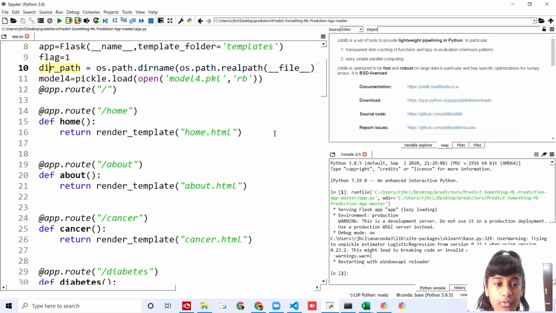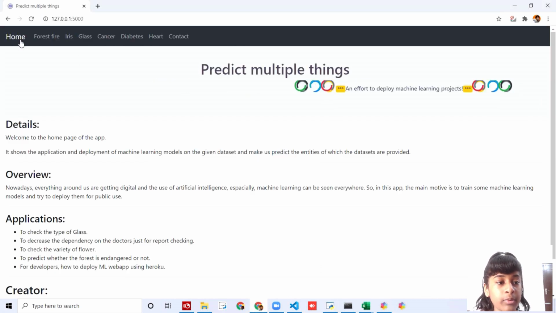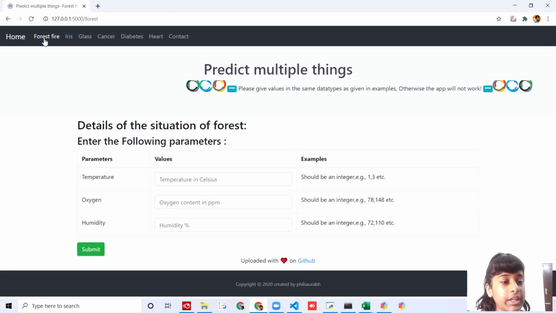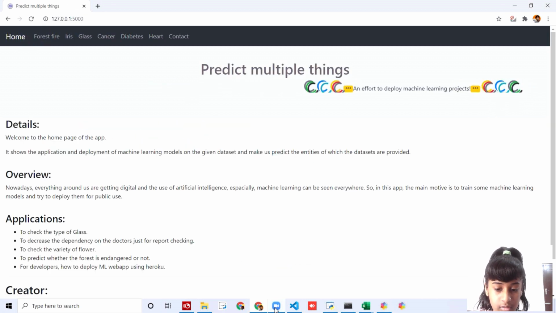Then I've set model4 equal to, I've opened this model4.pkl that I showed you in my previous video, that we have just created. And then I've set app.route, this is the main route in Flask, to home because as soon as we open it up, it should directly come to our home. Or else, if we set it to forest fire, it's going to come to forest fire.